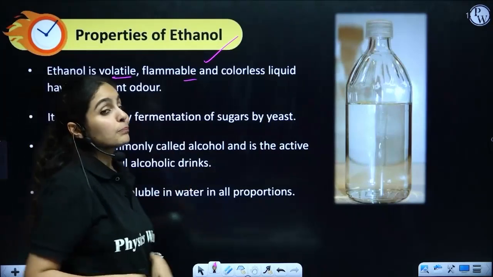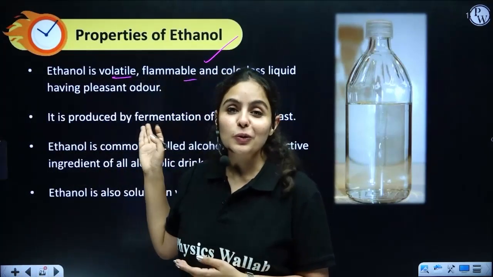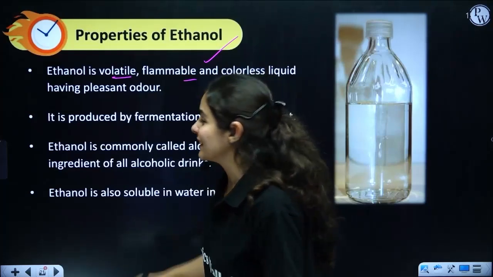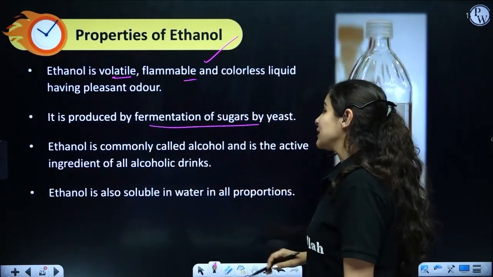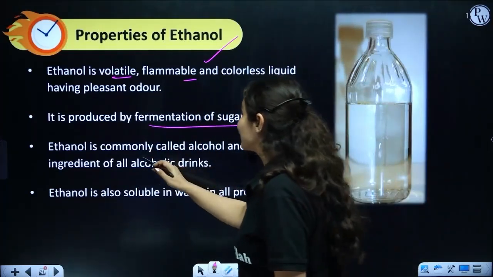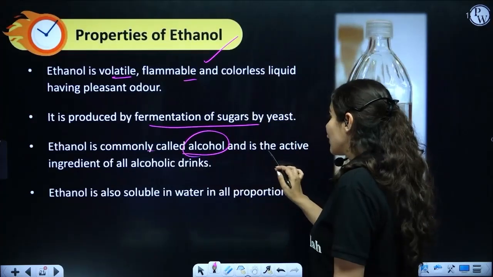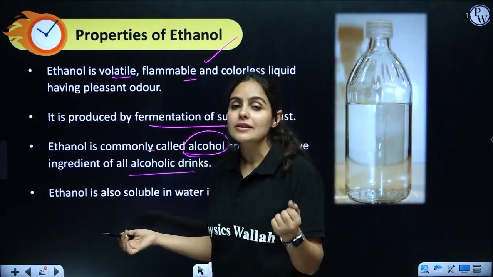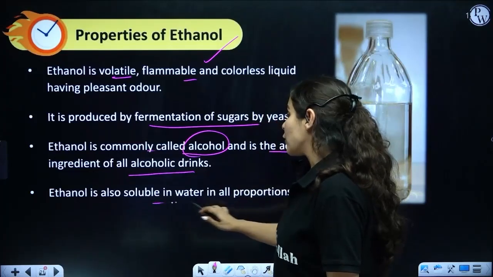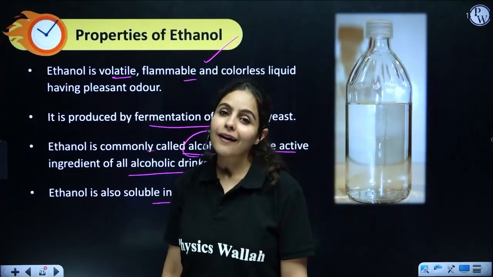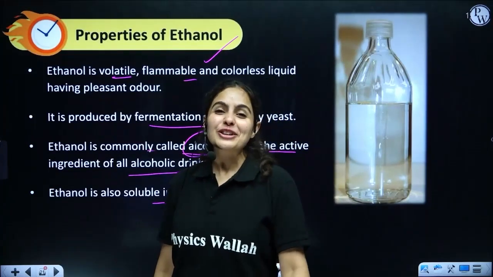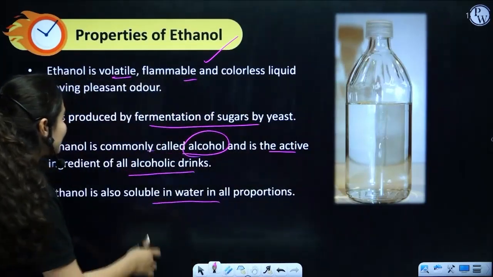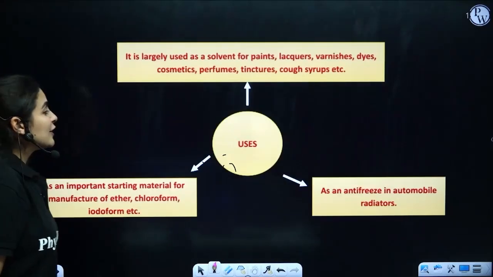Colorless liquid with pleasant odor. Now this odor could be pleasant for a few people and for others it could not be. Produced by fermentation of sugar by yeast, ethanol is commonly called alcohol, which is the active ingredient of alcoholic drinks, as we discussed. Consumable alcohol is soluble in water. Forget water, it is soluble even in soda. So yes, ethanol is soluble in water in all proportions.